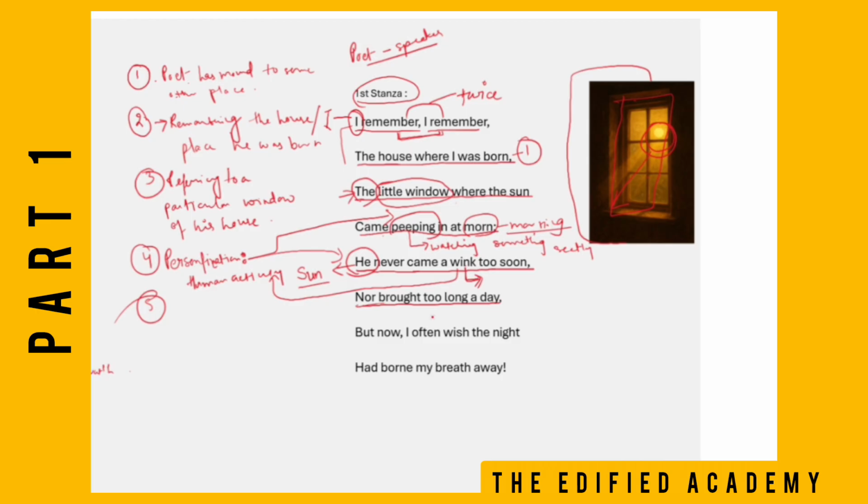Now, brought too long a day. Now he's again saying that the sun is never late and he's always on time. And this is another explanation, that somewhere the poet is using the nature of predictability of the universe, that we can predict the time when the sun rises and when the sun sets. So this is about our predictability, and we are so innocent in our childhood that we don't know about the science behind the universe, about the nature. We simply just think that sun, and again the poet is personifying the sun as a human.